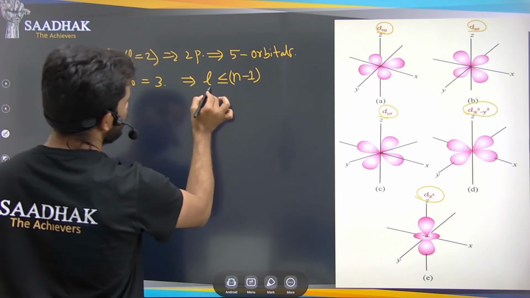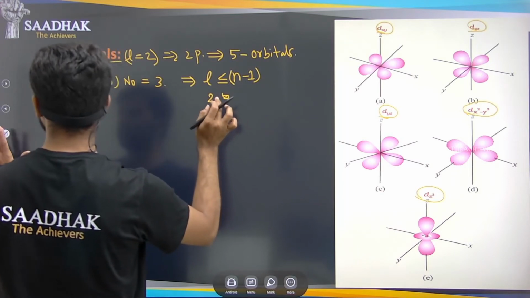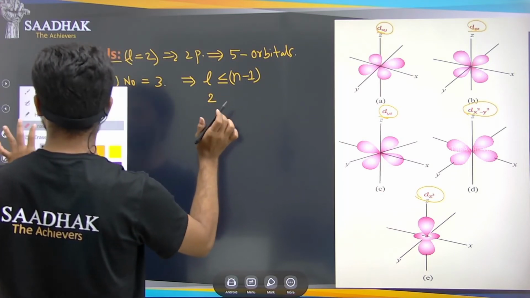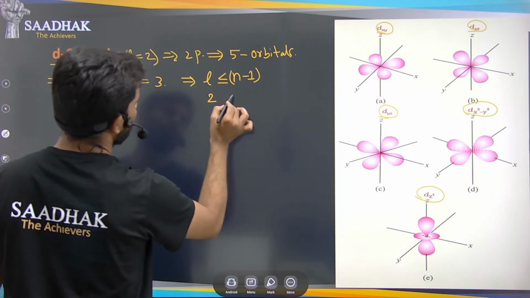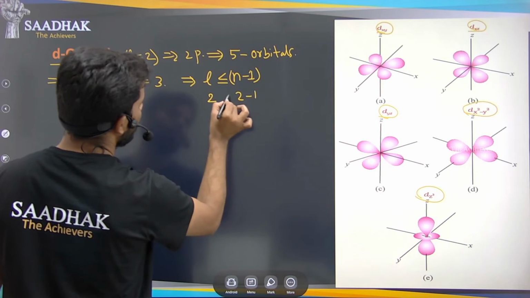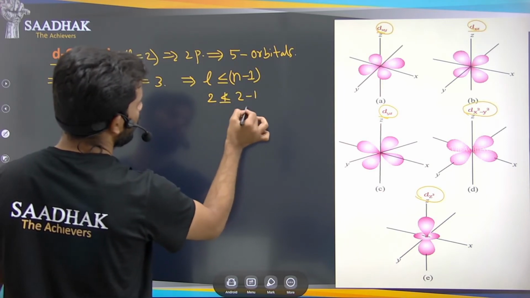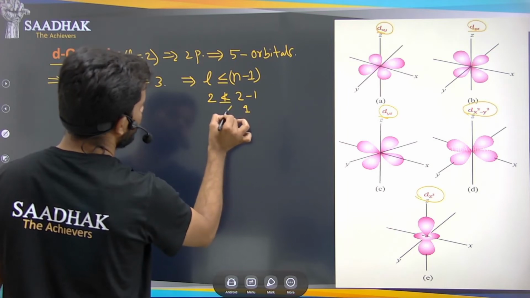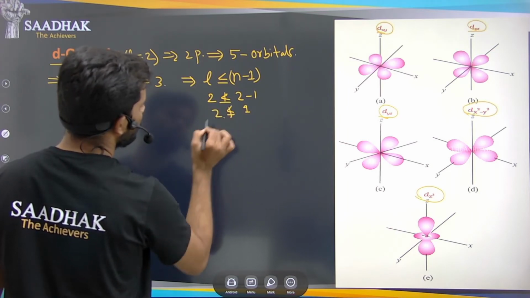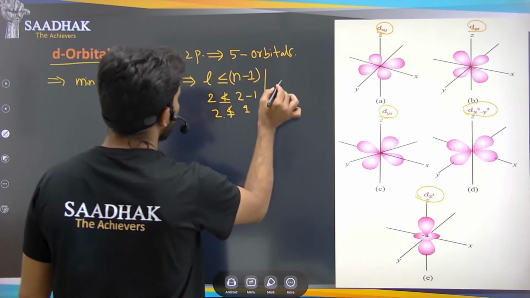So if the l value is 2 here, suppose the l value is 2 here, what happens? Just check what happens here. See here, what should the n value be? Suppose the n value is 2, then 2 minus 1 is how much? That is 1, so 2 is not less than or equal to 1. So here, suppose the n value is 3, so what happens?